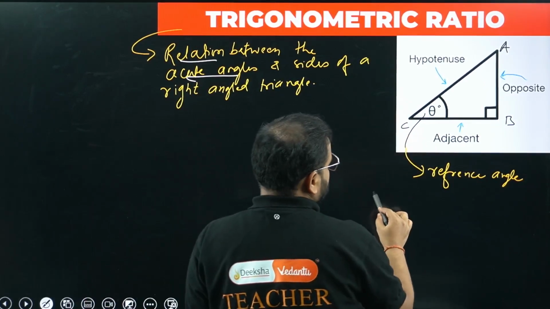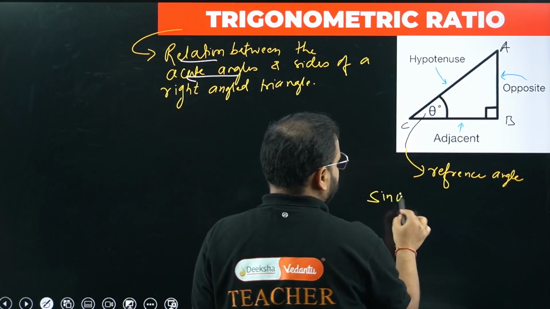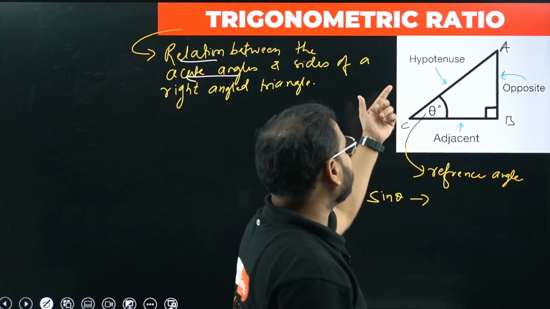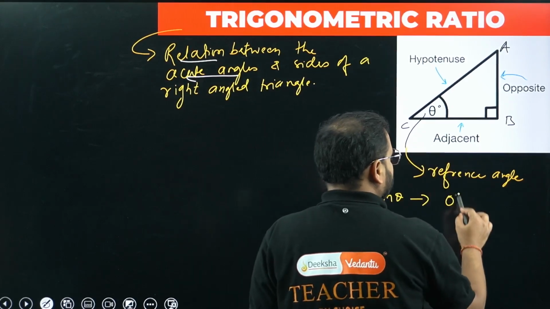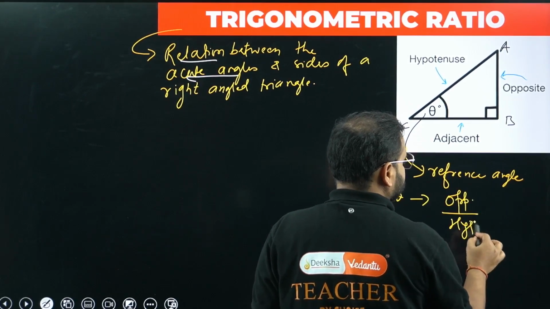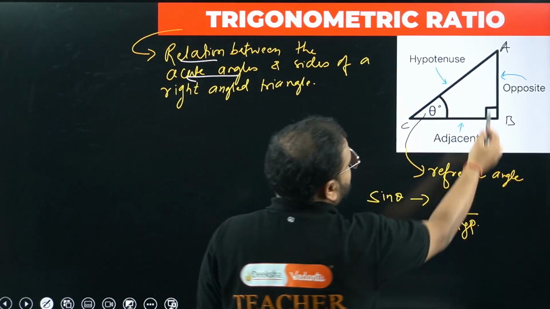Sine theta is given by opposite by hypotenuse. In this case, that is AB by AC.